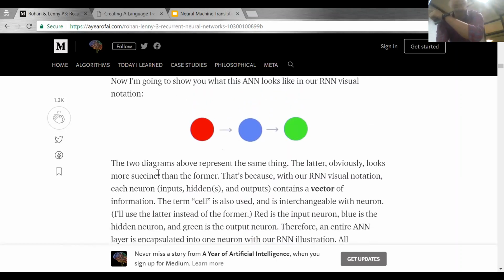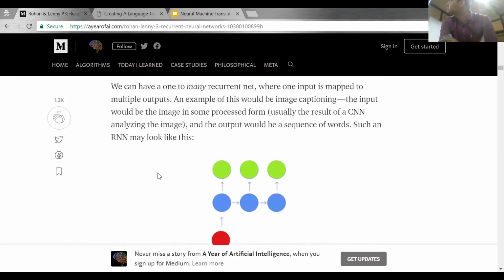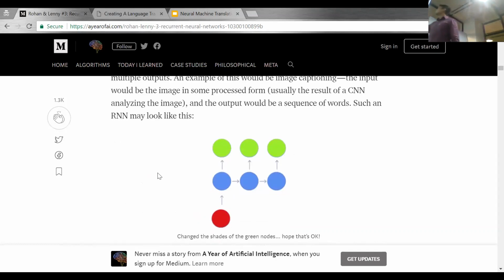Now let's flip this another way. This is a one-to-one recurrent neural network. This is one type of RNN, a very basic one. Now this is another type of RNN. This resembles the image captioning task, right? You will feed an image, a sequence of vectors, and it will predict a sequence of words in a specific order. So now this neuron is representing the whole layer, not a single scalar value, but a vector.